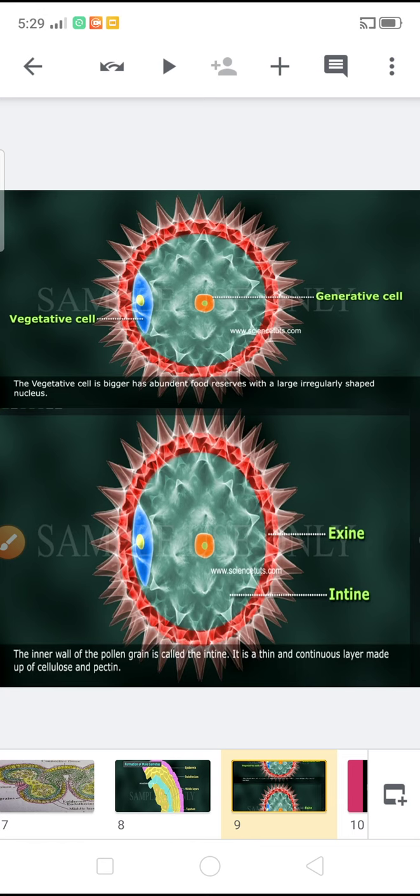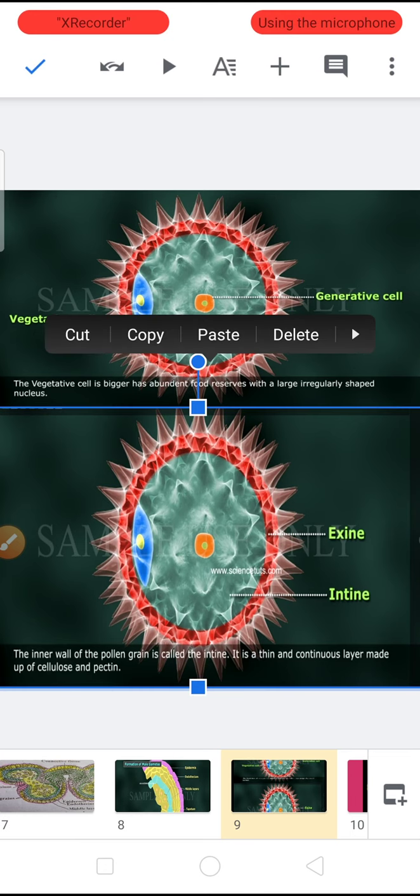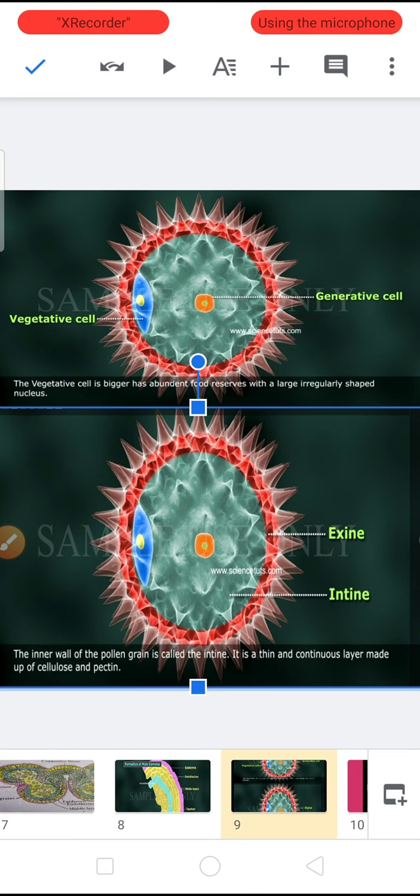The microspore mother cells take meiotic division and produce microspore tetrads or pollen grain tetrads. The microspores or pollen grains are single-celled, uninucleate and globular.